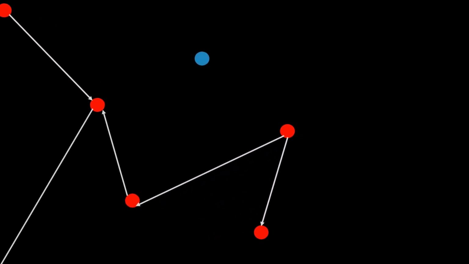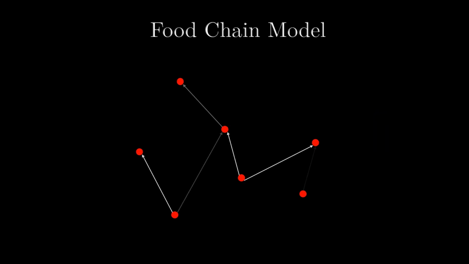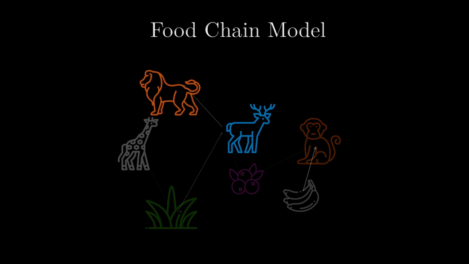For example, the existence of a directed edge from the blue vertex to the red vertex can exist with probability p. We assume all probabilities are equal for all edges, and this is called the binomial random graph. Zooming out to our model, we can now represent our food chain by labeling our vertices as our species, and the edges now demonstrate a predator-prey relation.